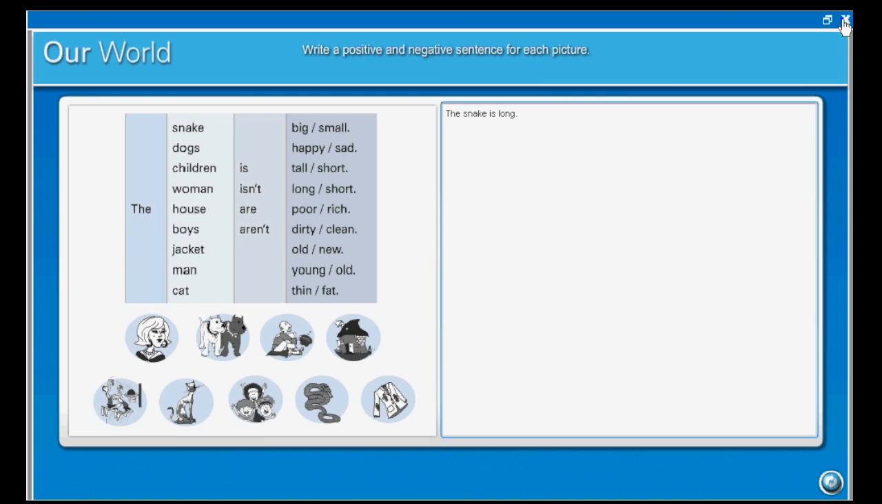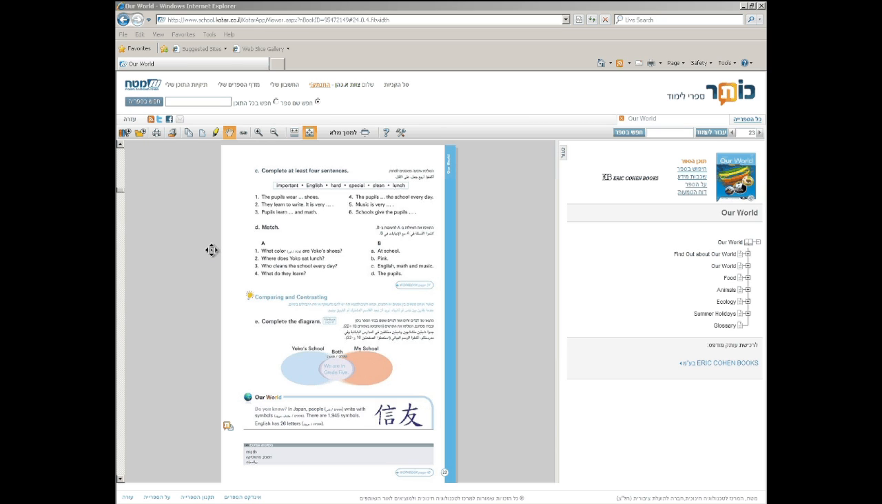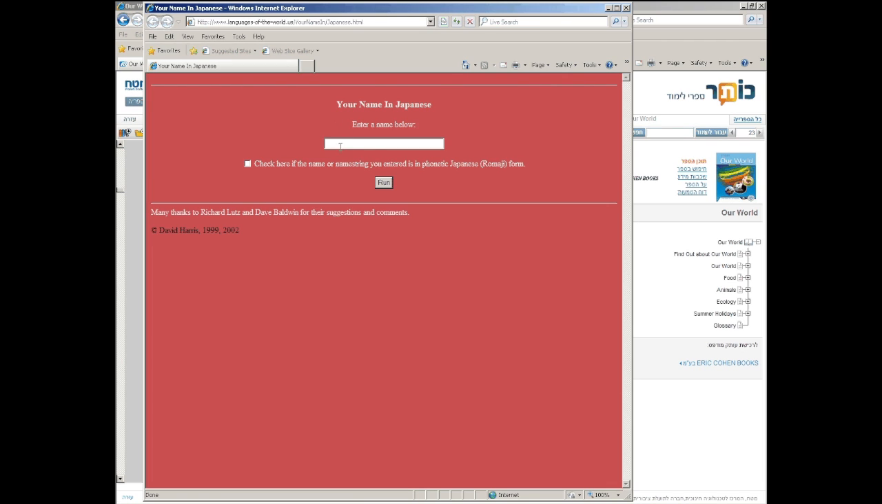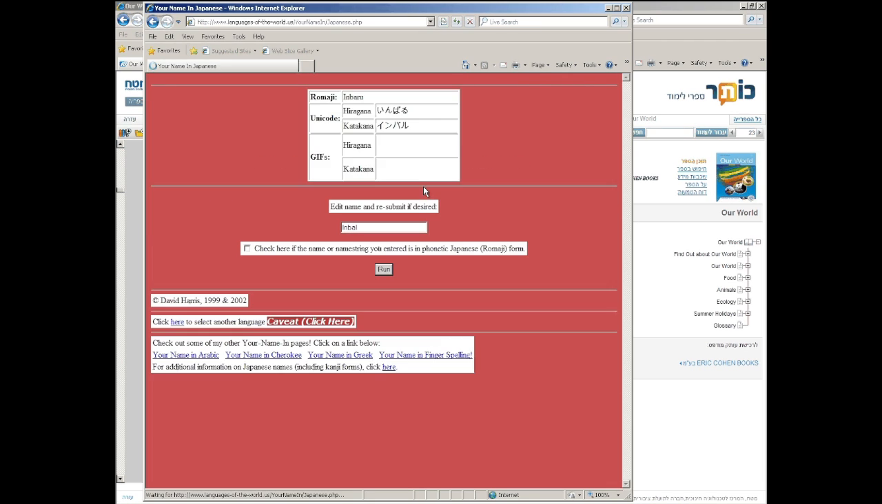Let's now go back to the student's book. In addition to a huge variety of interactive practice, pupils are encouraged to go beyond the book and enrich their learning and world knowledge. Let's look at the link on this page where pupils can find out what their name looks like in Japanese.